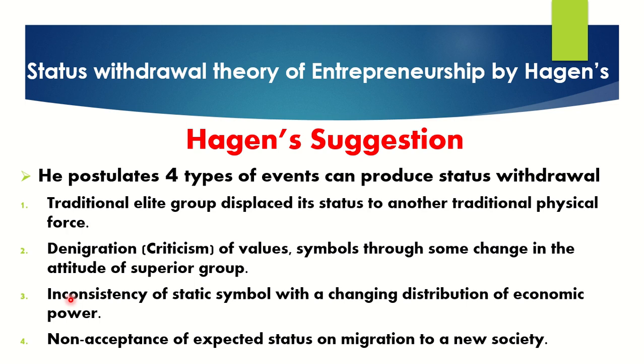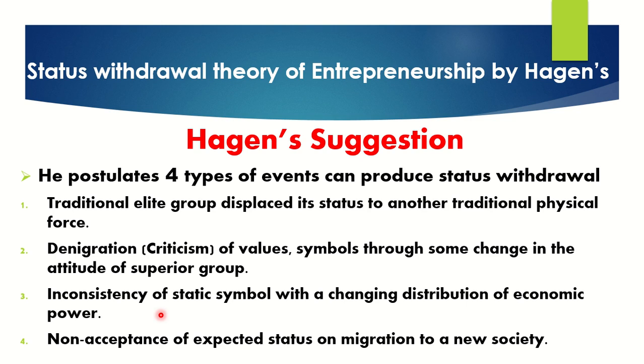And the third one, inconsistency of static symbols with the changing distribution of economic power. Each and every business, each and every entrepreneur has certain static values and static symbols. We have Tata, where some value will be there, right? Some symbol will be there, and even for Reliance, something will be there. So we should not hold the same thing for a longer time.